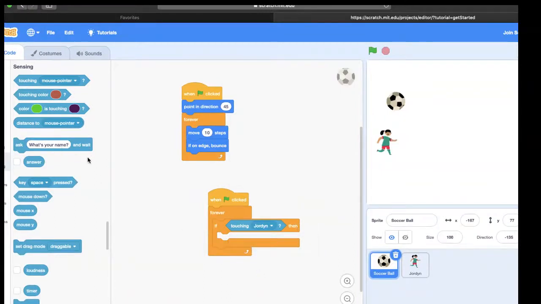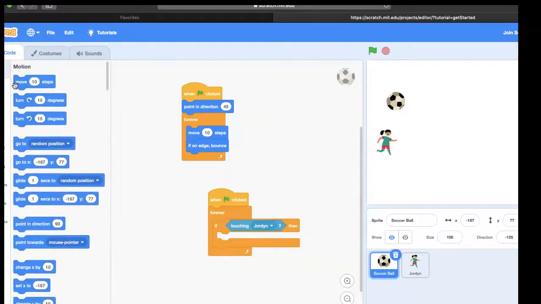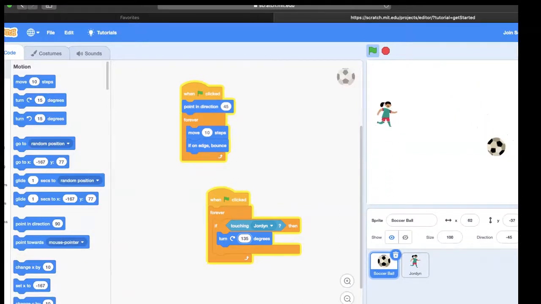then the ball is going to change directions and it's going to go to the other side of the screen. So I'm going to click on the motion menu and I'm going to turn the ball right 15 degrees, but I'm going to change 15 degrees. Let's change it to 135 degrees. And let's see what happens. Green flag is pressed. Jordan is moving up and down. Oh, and the ball bounced right off of her.